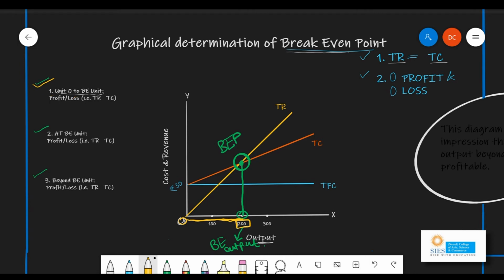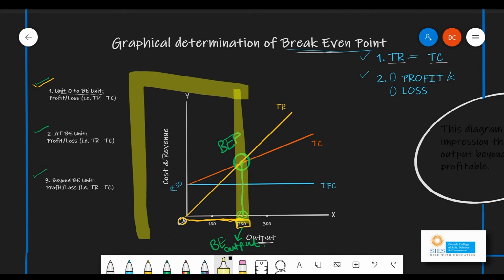When I'm talking about this phase, I would request you all to look at the diagram only up to this area. Please look at the diagram only in this square area. Now if you see, please just understand what is happening to TR and TC up to the break-even point. When I'm talking about TR, which is the revenue which you are earning, that is the yellow curve, it is lower than the total cost curve. So this means that your total revenue is less and your total cost is more in this analysis in the highlighted box.